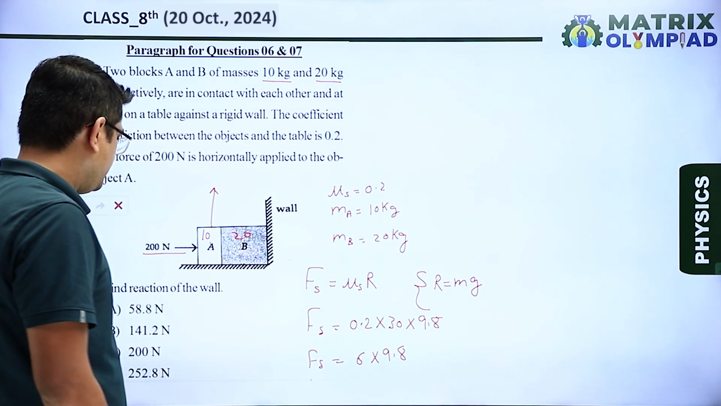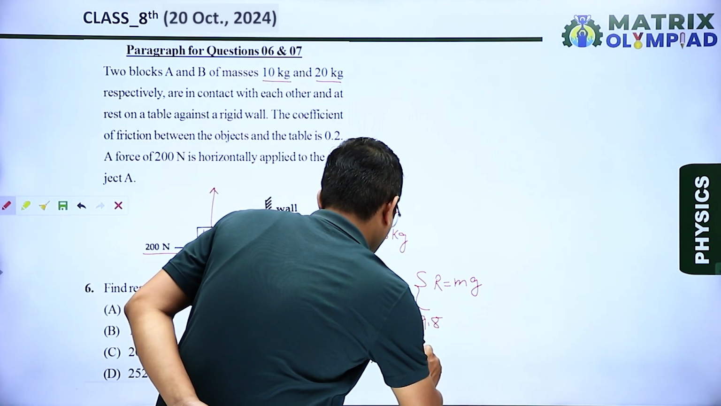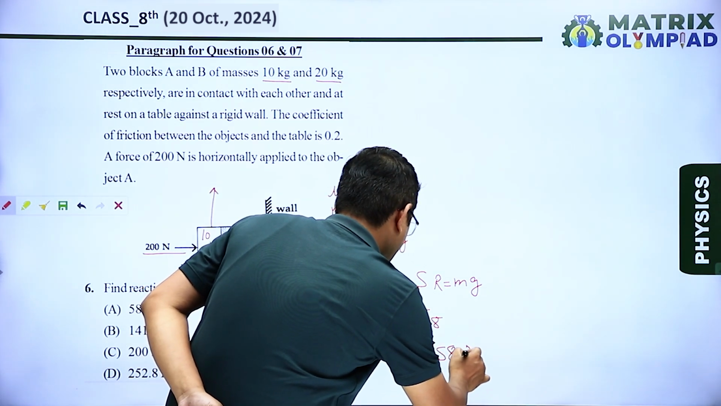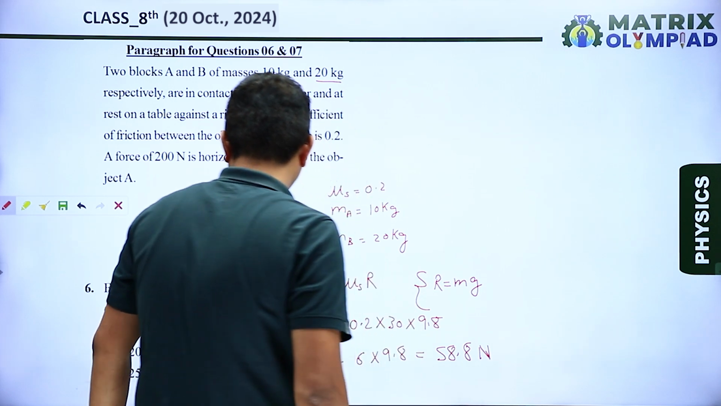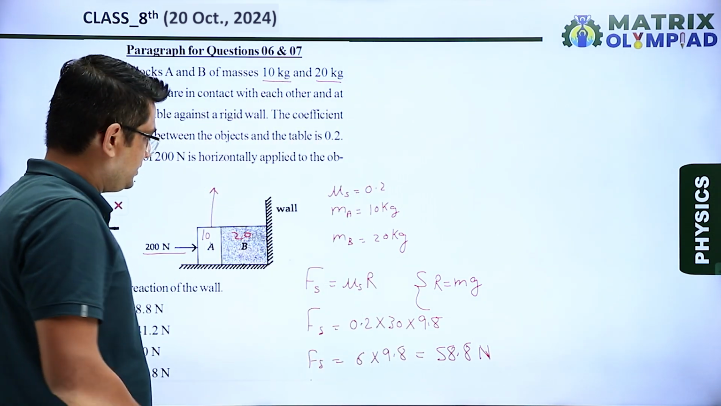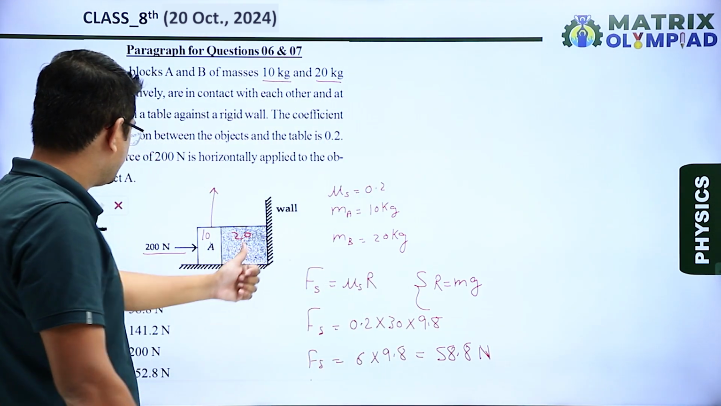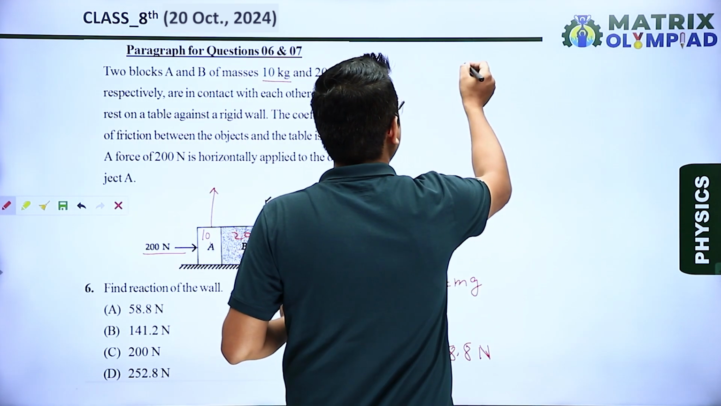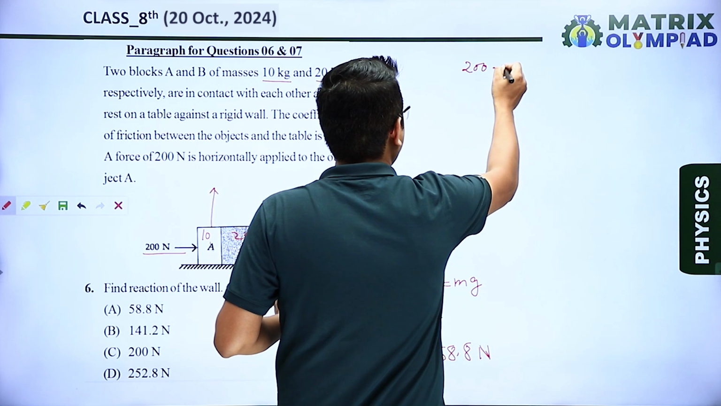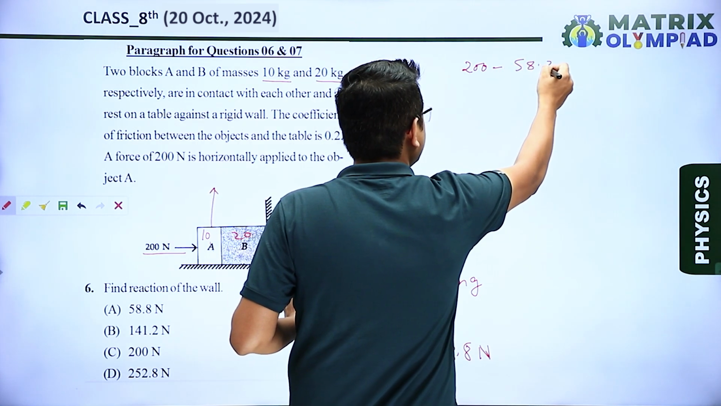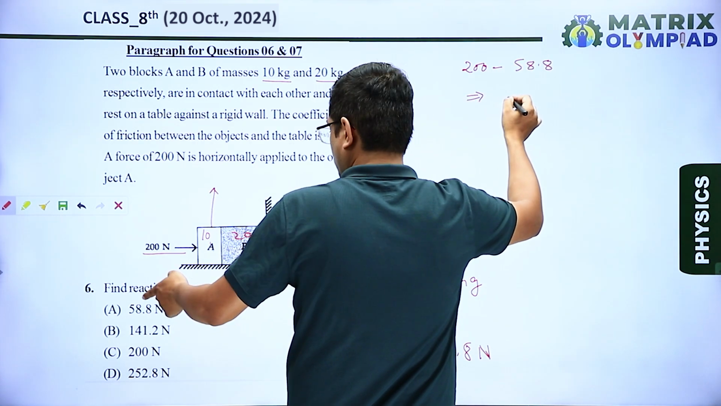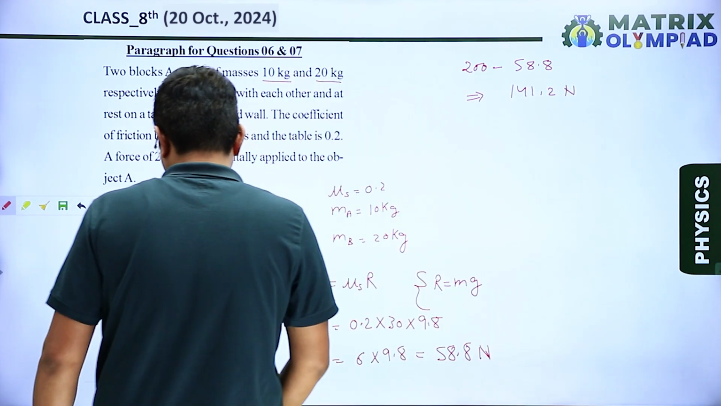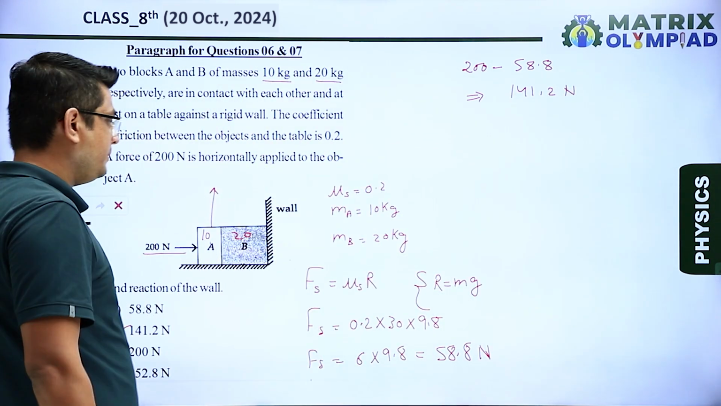So from here we can see it will be equal to 58.8 Newton. This 58.8 Newton is the friction force acting in the left direction. So the net reaction on the wall will be given by 200 minus 58.8, which is equal to 141.2 Newton. So our correct answer is option B.